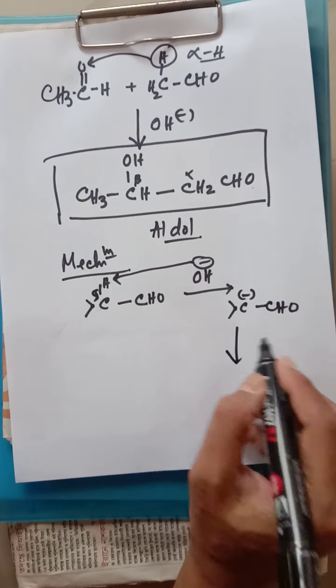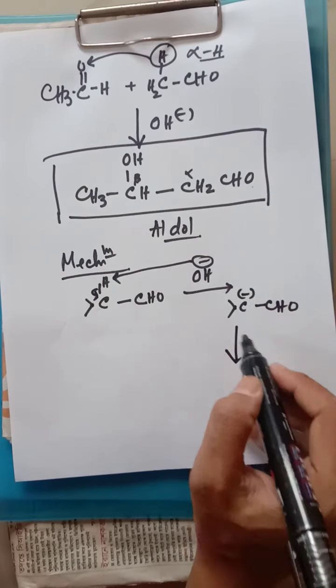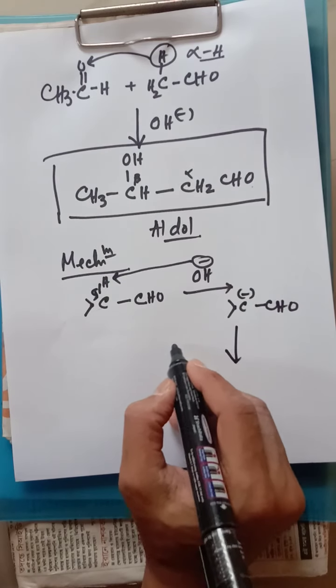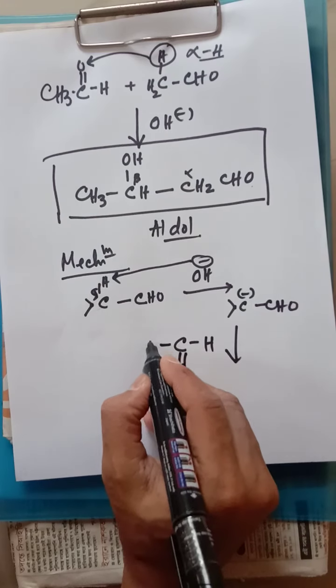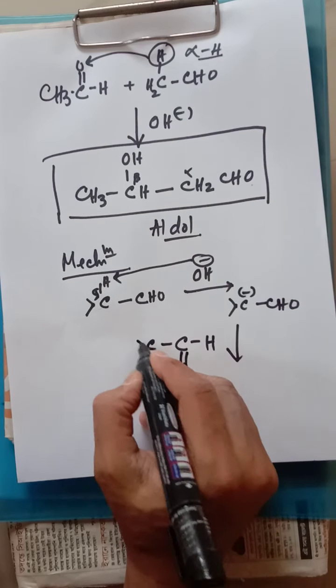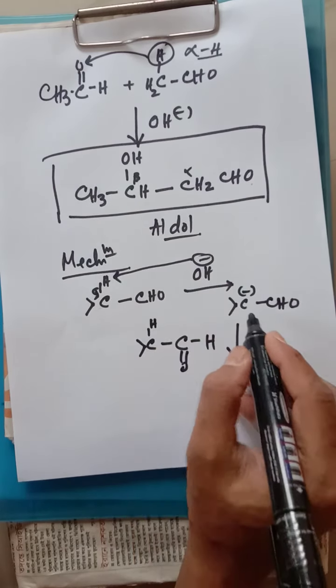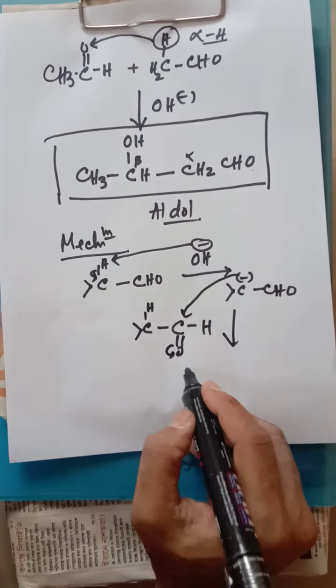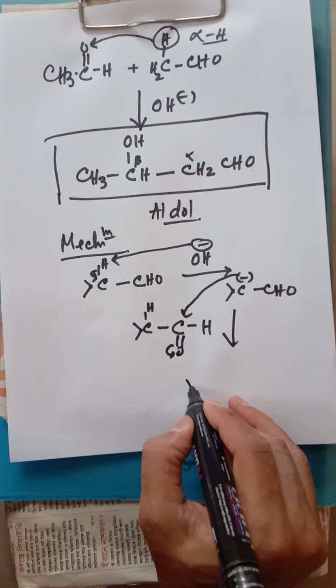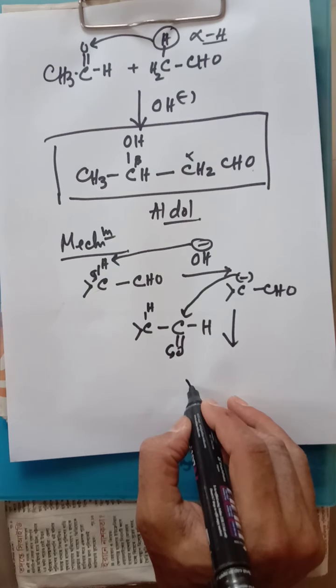This is the next step. After the preparation of this one, this is now the product. Now this minus will attack here, and it will shift over here. Finally, what will be the result in that case?